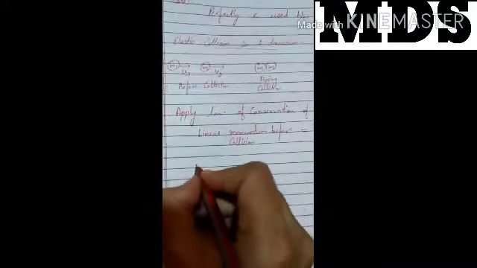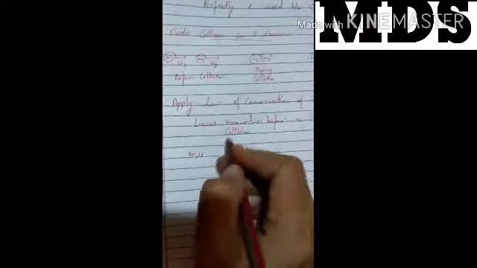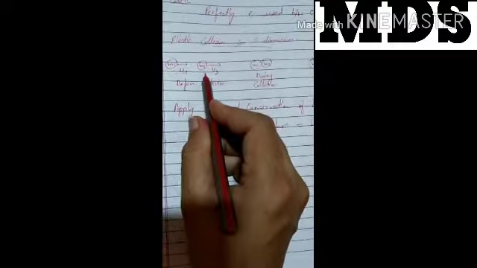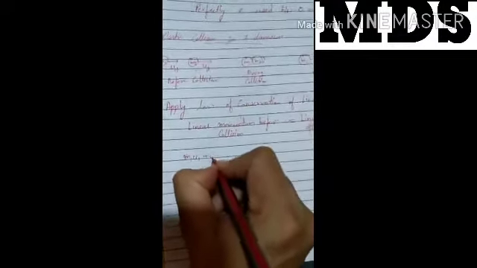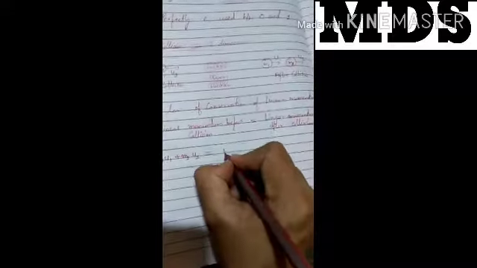Before collision, the mass is m1 with velocity u1, so the momentum of this object is m1 u1, plus the momentum before collision of the second object, whose mass is m2, which is m2 u2. That is equal to the linear momentum after collision. After collision, their velocities become v1 and v2, so the momentum becomes m1 v1 plus m2 v2.